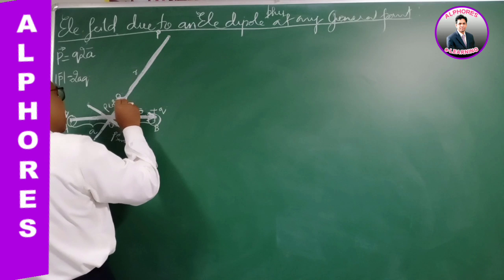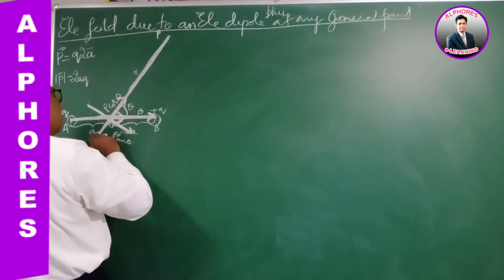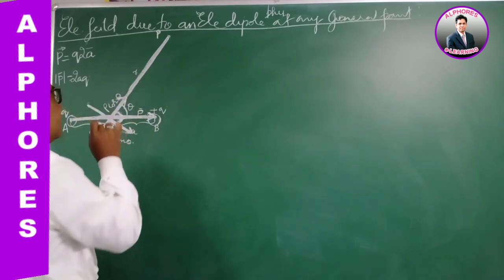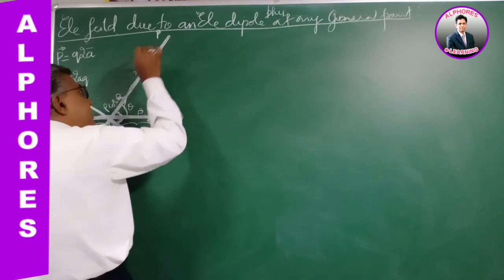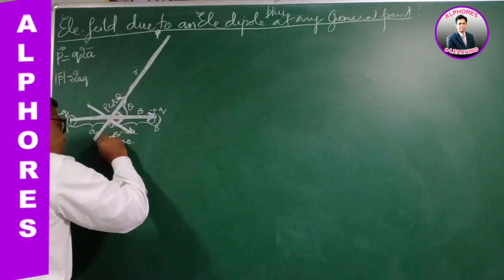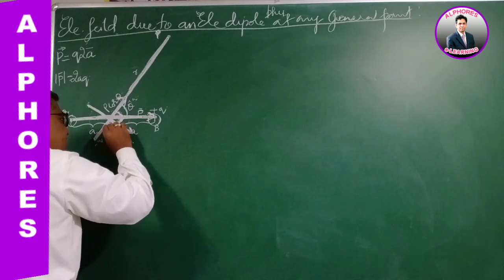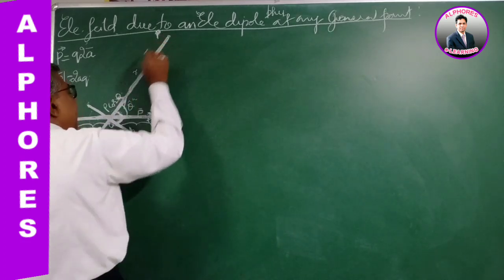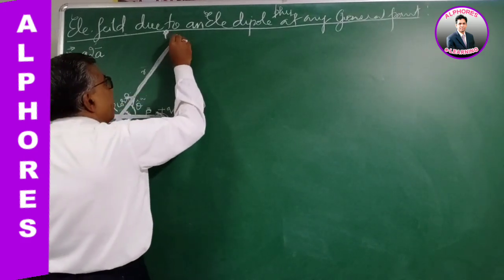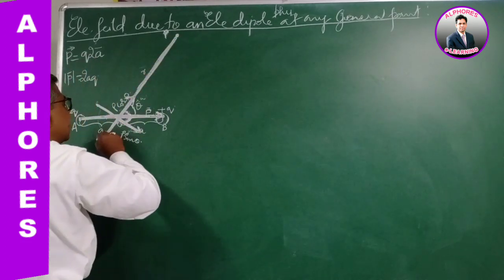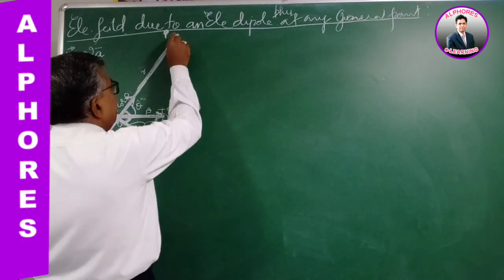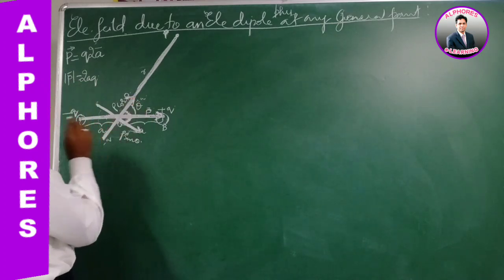Now, for this component, looking at the diagram, this is an electric dipole of dipole moment P cos theta. Forget all the remaining things. For this dipole, the point P lies on its axial line. Imagine this as a combination of minus q and plus q. The line joining the charges, passing through the center, is the axial line. So our point P lies on the axial line of this electric dipole, P cos theta.